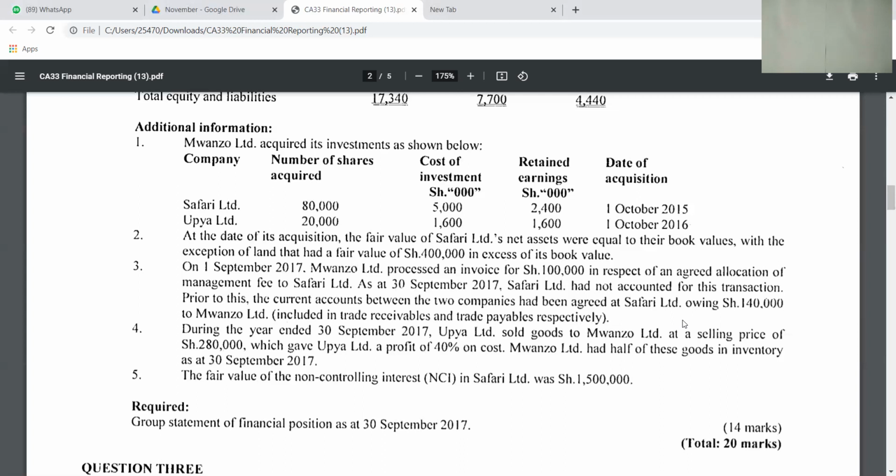So when you cancel out an outstanding amount, let's say the amount which is supposed to be paid by one entity to the other, and it has not been paid, it was an outstanding amount. When you cancel out that amount, you have to adjust two accounts, the trade receivables and the trade payables. That is why they mentioned this amount was included in the trade receivables and trade payables. So we have to remove it from those two accounts.